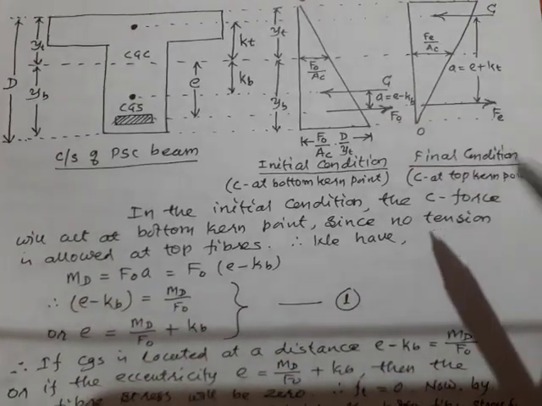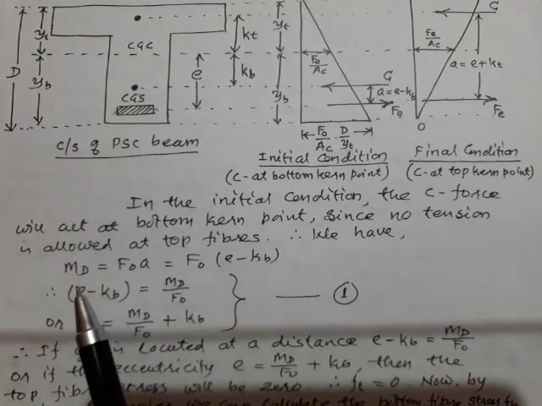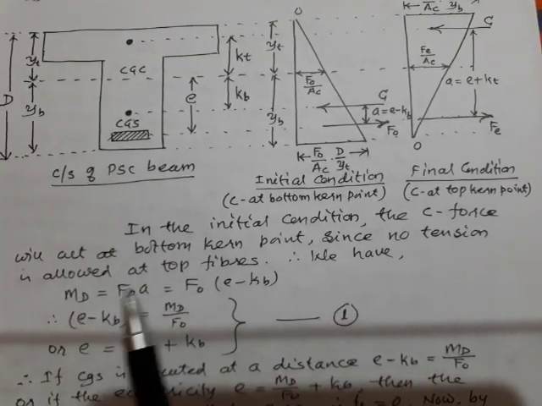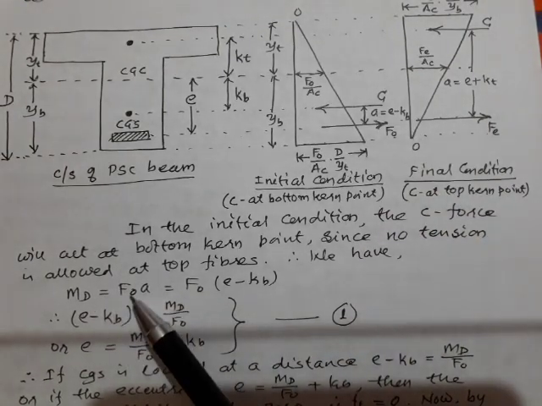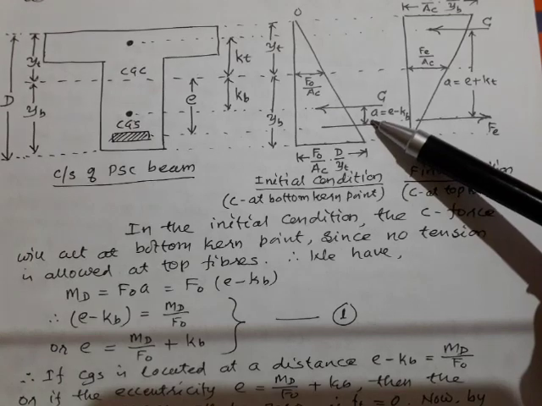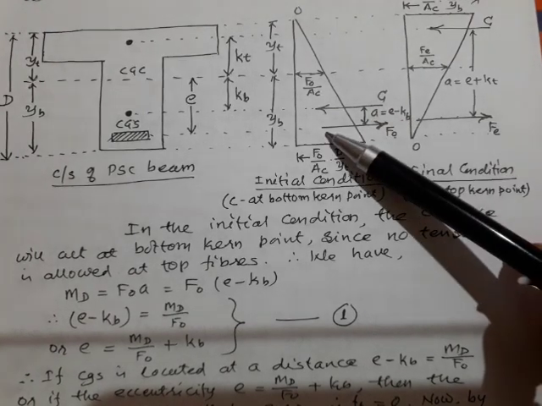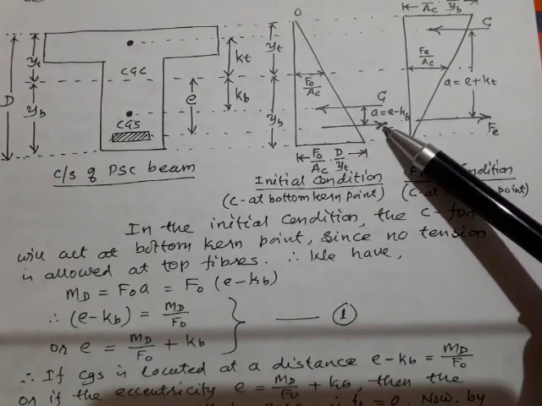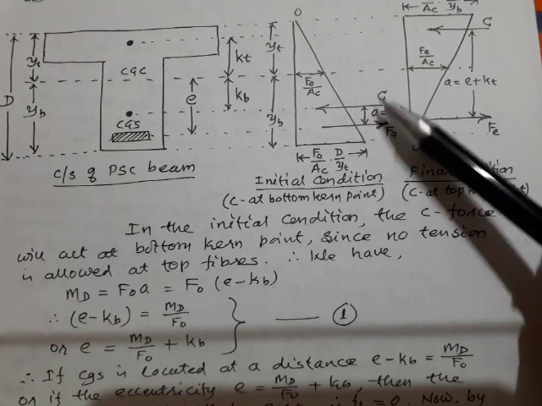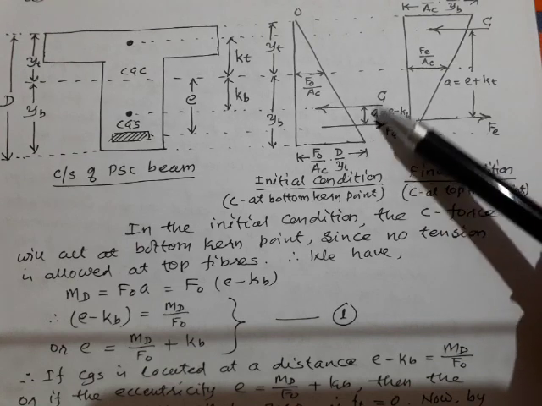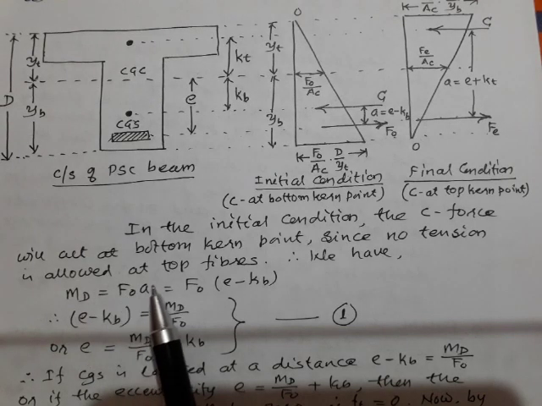In the initial condition, only MD, the dead load moment, is acting. So I can write MD is equal to F naught into A, because here is a lever arm and here is a couple. F naught and the C force are equal and opposite, separated by a lever arm.